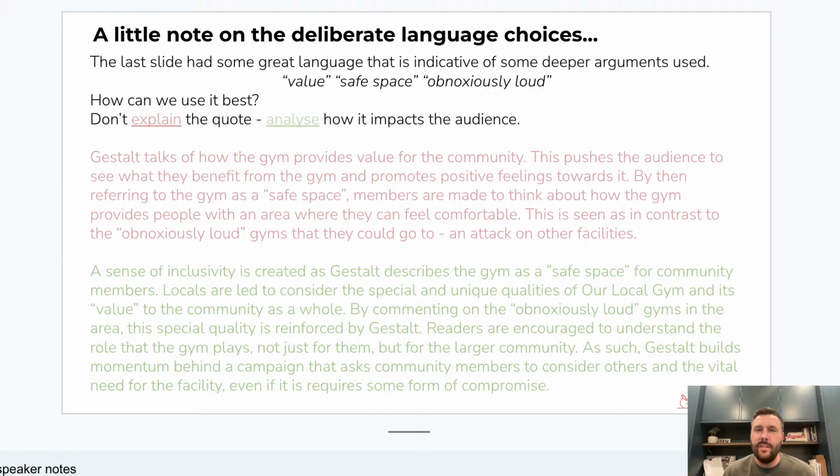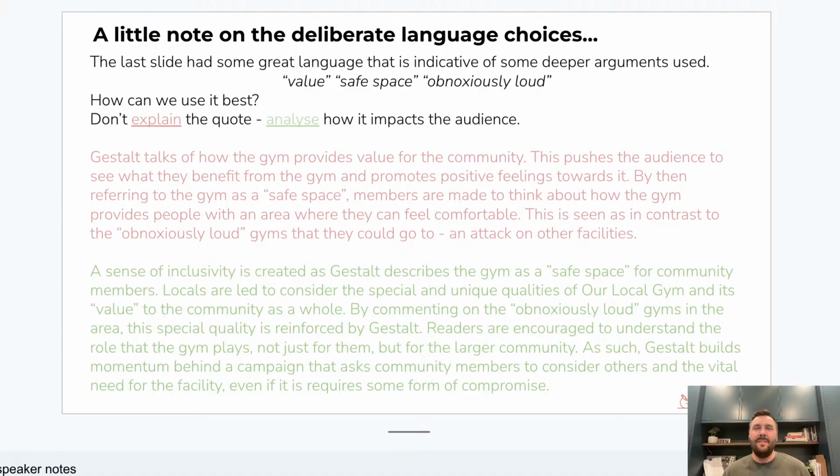By then referring to the gym as a safe space, members are made to think about how the gym provides people with an area where they can feel comfortable. So all of a sudden, all this piece is doing is saying, all right, she said safe space, and that makes people think that they can be comfortable. Really just explaining the quotes, not analysing them.